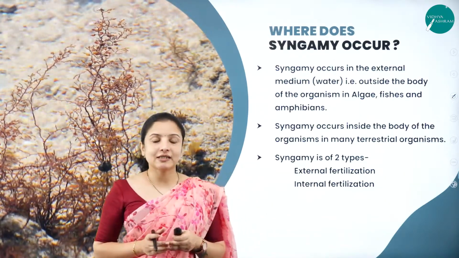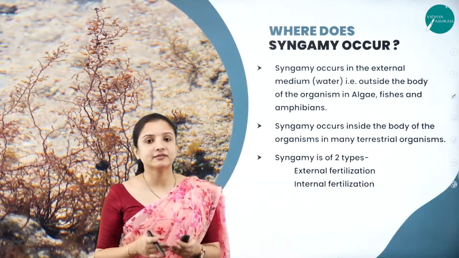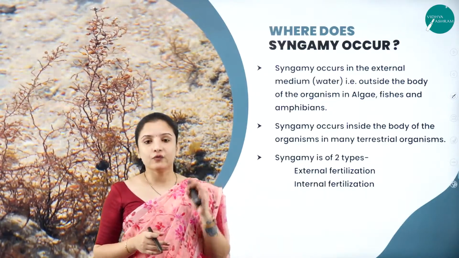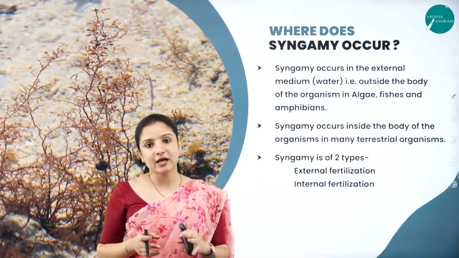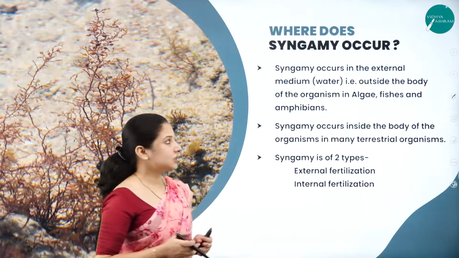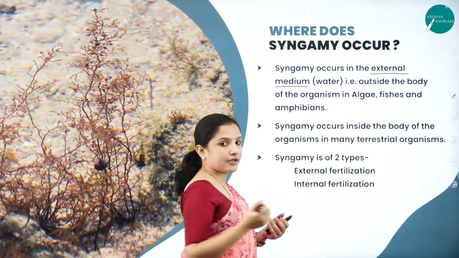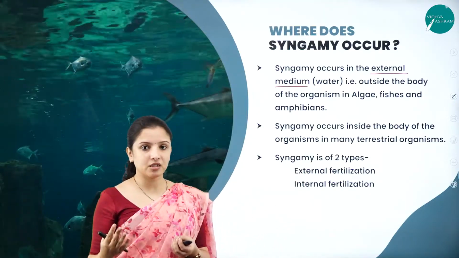Now let us understand where exactly syngamy or fertilization occurs, where the male gamete fuses with the female gamete. Syngamy can either be external or internal.